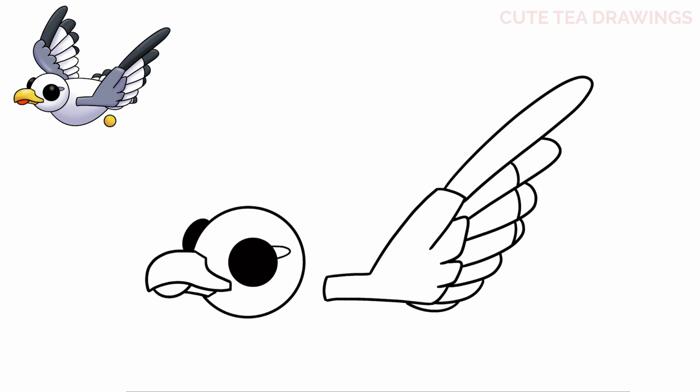Now let's move back down and finish drawing the body. Let's start next to the head and let's draw a curve over to the wing. And then another curve underneath for the bottom side of the body. And that's it for the shape of the body. Now let's draw the tail.